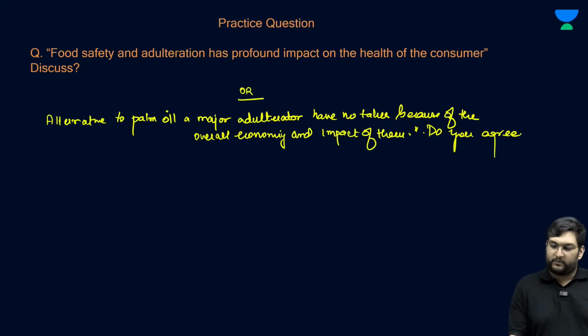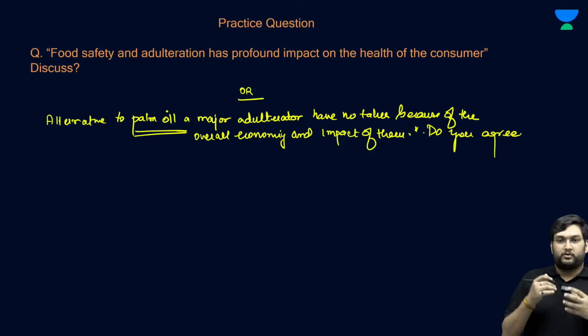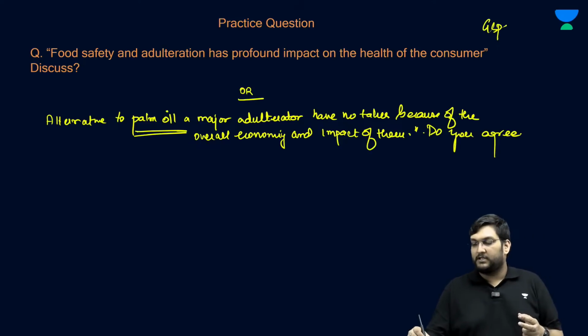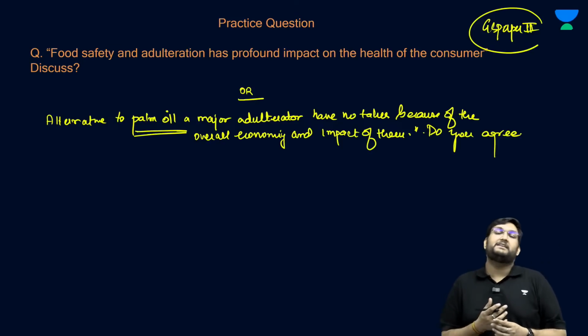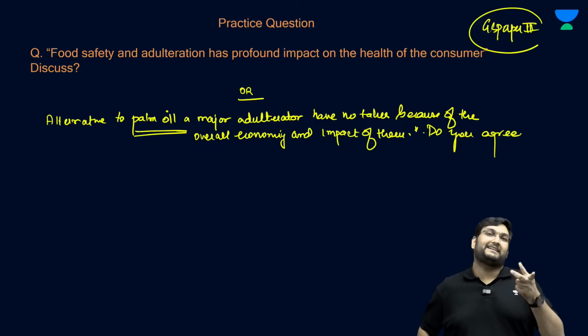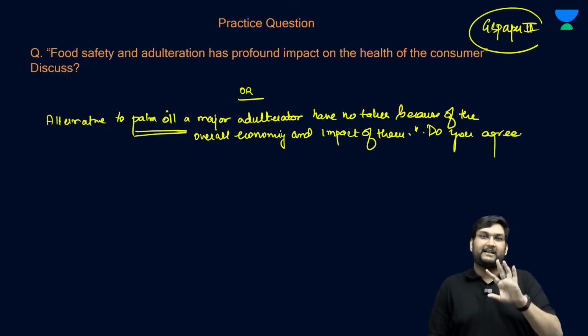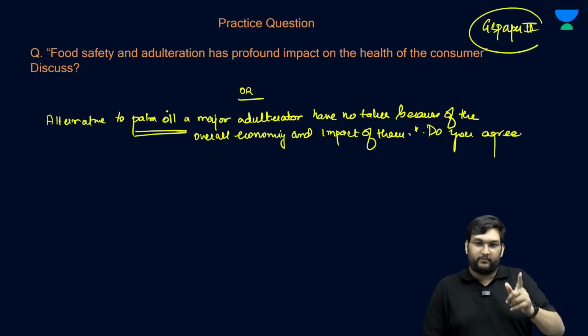I can make a specific question on palm oil production. So there can be a GS paper 3 question which could be intersecting both economics and science and technology. So this is where these aspects become important and these articles become important. So from the archives, that way is quite interesting because of the entry point.